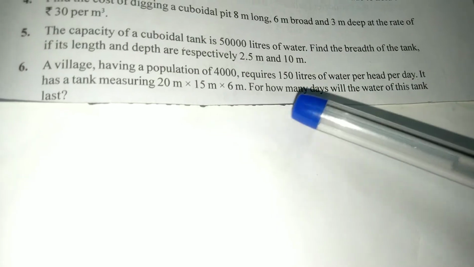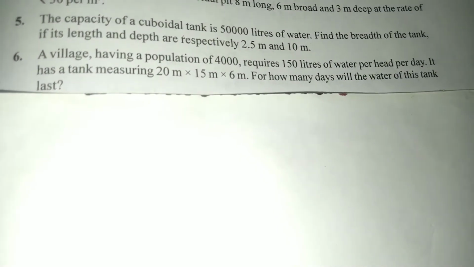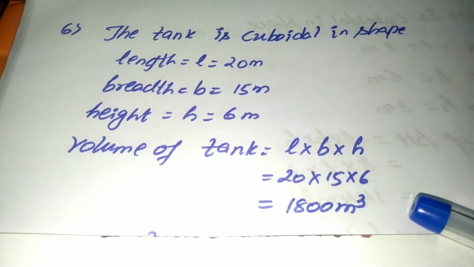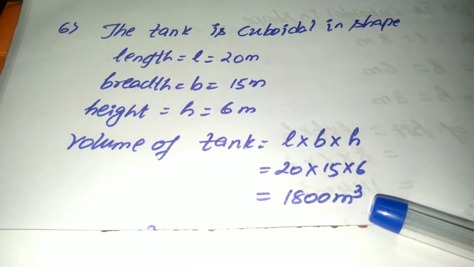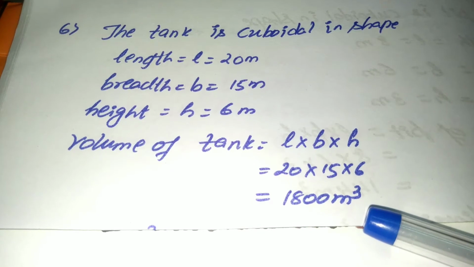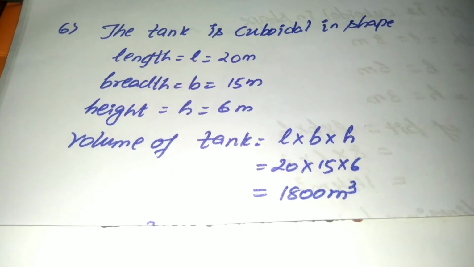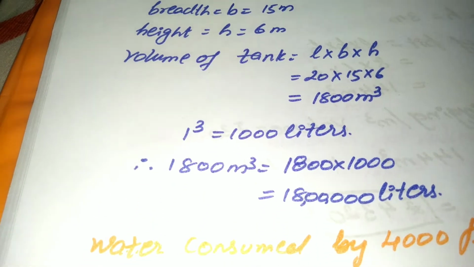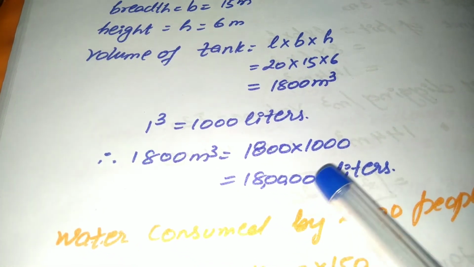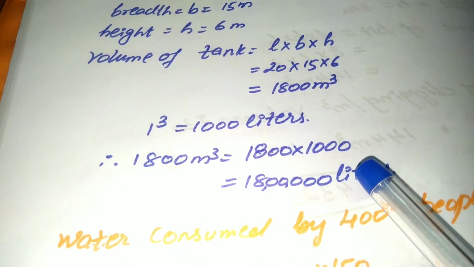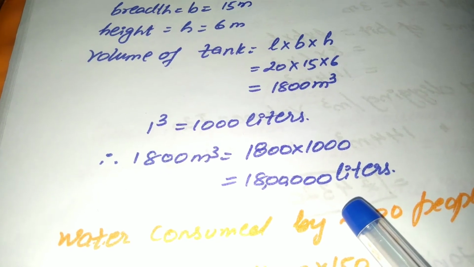It is a very simple question, children. So using the dimensions given, I will first find out the volume. Length into breadth into height, 20 into 15 into 6, that is 1800 meter cube. Later I will write 1 meter cube is equal to 1000 liters. Hence 1800 meter cube equal to 1800 into 1000, that is 18 lakh liters.